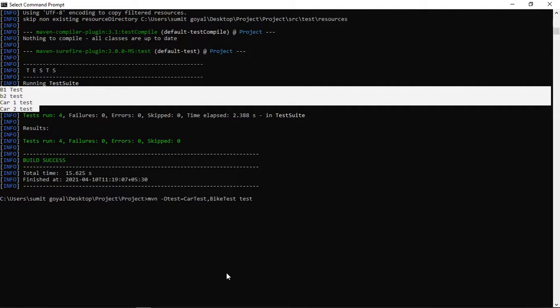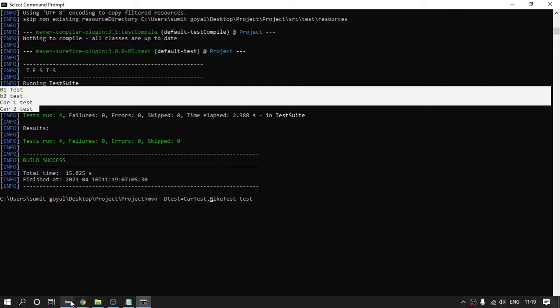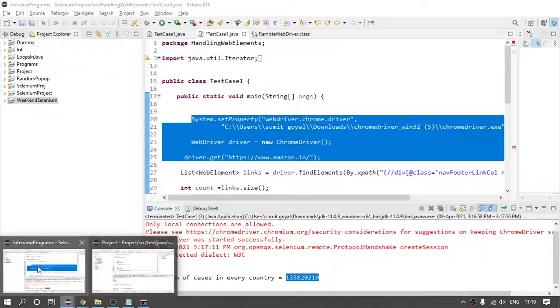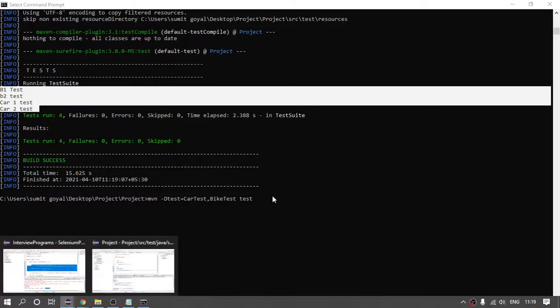Yes, Sumit. Sumit, I had one doubt with respect to the Surefire plugin. Is it used only for the command prompt, or are there other uses? Because you showed us that the files get populated in the target folder, which means it is a kind of report as well. It is generating the report for us. If you see here, first tell me whether this part is clear or not. Then we will.